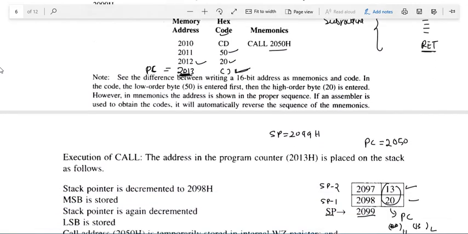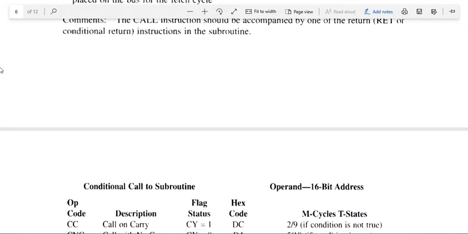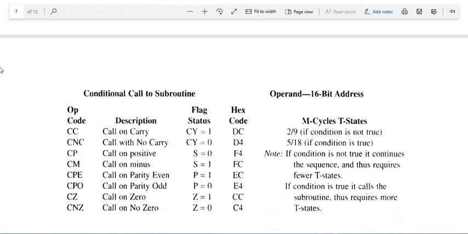Now this is the call instruction. In the previous call instruction, we are calling the subroutine unconditionally. Now there are also instructions when we call a subroutine conditionally.